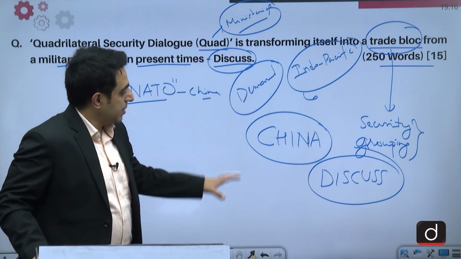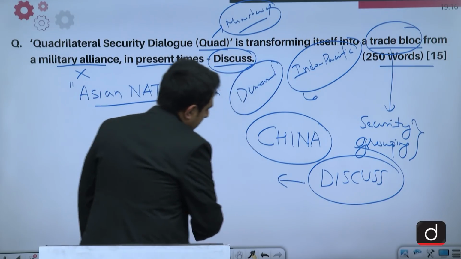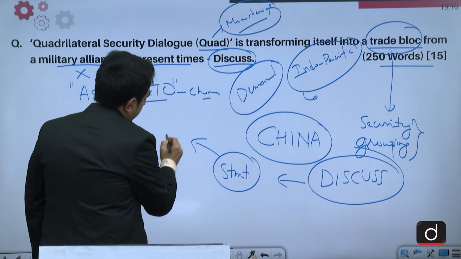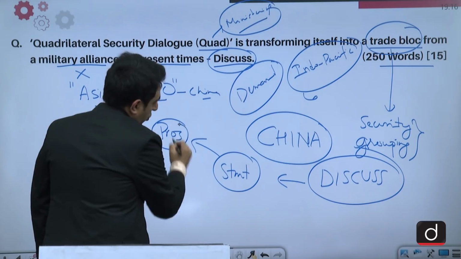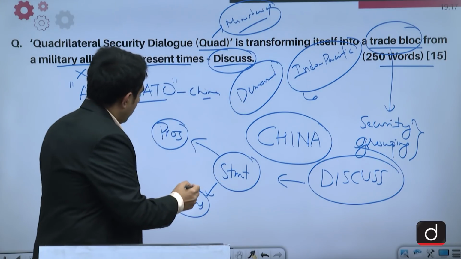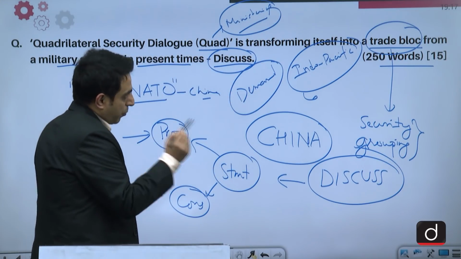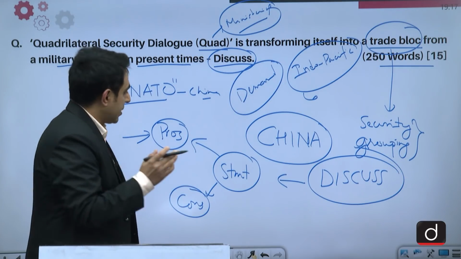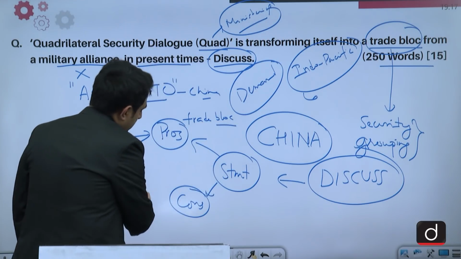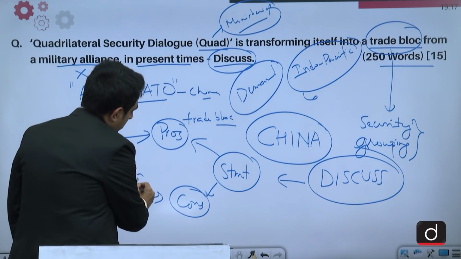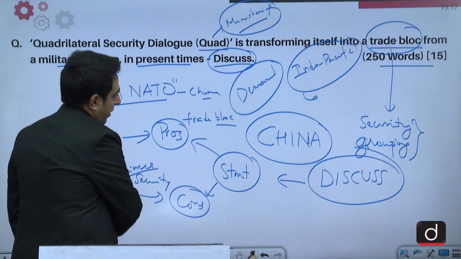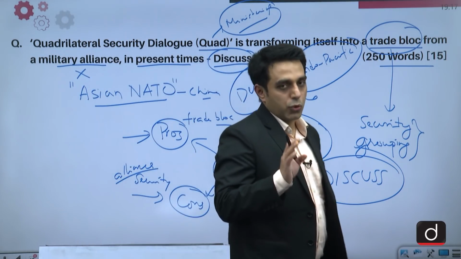Discuss basically means that for any given statement or any given situation, we need to look at both sides, the pros and cons, or maybe in this case, the evidences which support that Quad is transforming itself into a trade bloc, and again evidences that it continues to be a military or security alliance. So in these two parts we can divide our answer to this question.